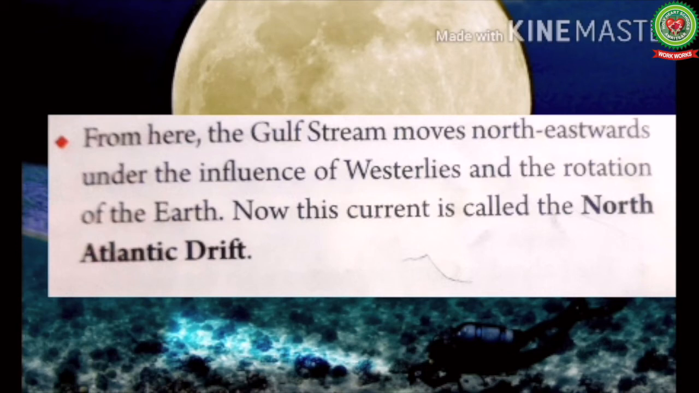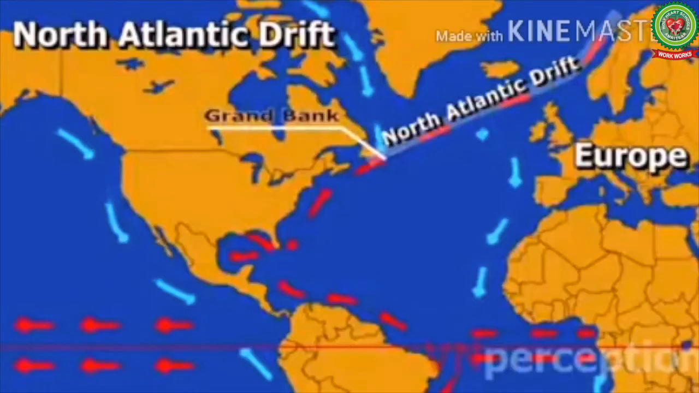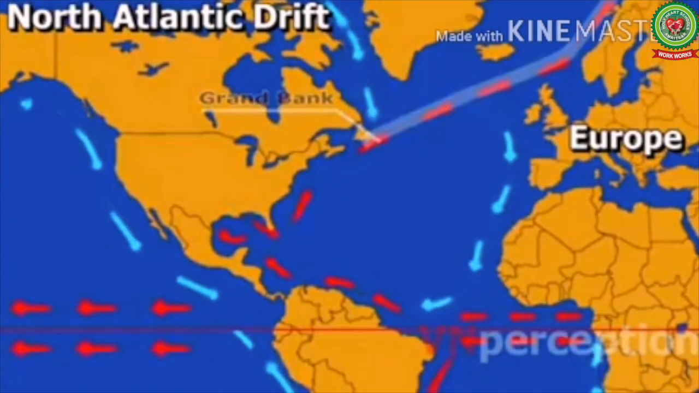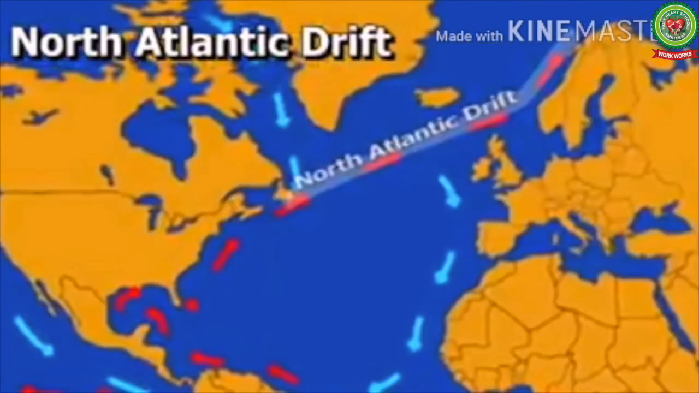Now this current is called the North Atlantic Drift, and as we have already learned, drift is the forward movement of the surface water of the ocean under the influence of prevailing winds. Now next we have North Atlantic Drift. In fact, the warm Gulf Stream current is deflected towards the east under the influence of the westerlies and the rotation of the earth and reaches Europe as a North Atlantic Drift.